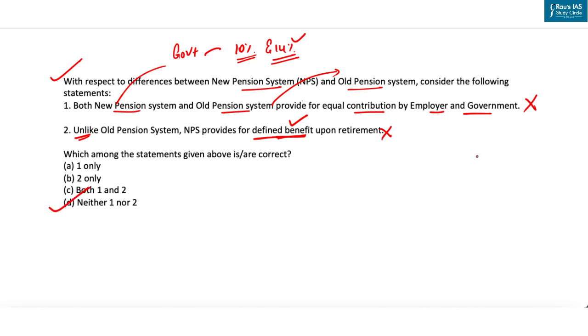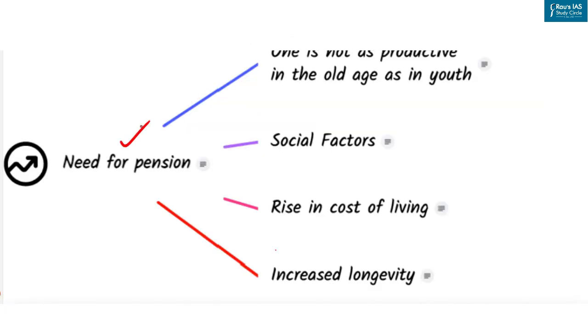Now let us look at some other aspects of this debate which can be used as fodder for arguments while writing your GS answer as well as your essay. So let's discuss why there is need for pension. So the first point is, individual is not as productive in the old age as in youth. So it will enhance the prospect of social security net for the old age population. Another factor is rise of nuclear family, migration of younger earning members, leaving the old age members of the family on their own or at the discretion of their children. So this will help them.